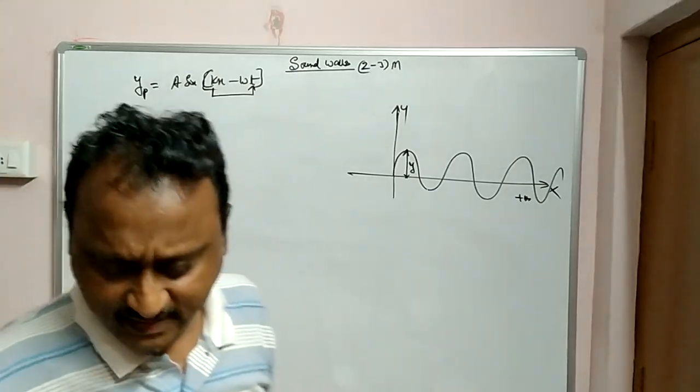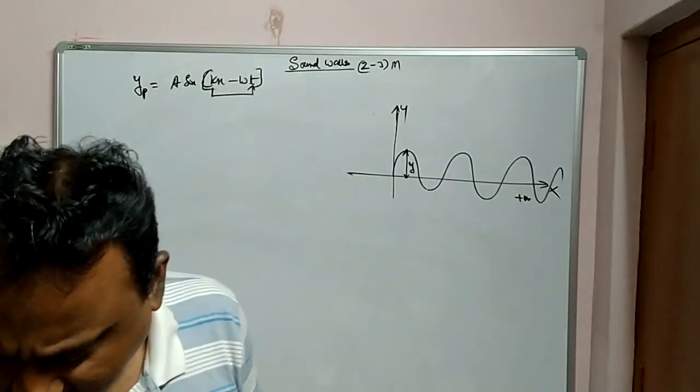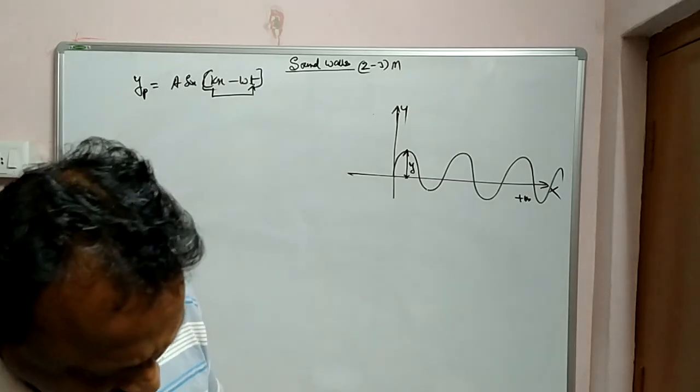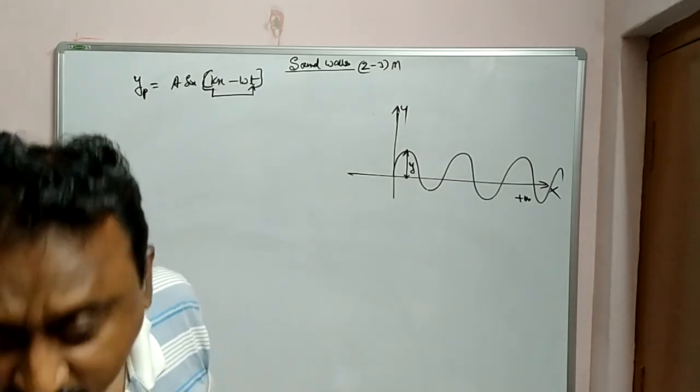And what is this kx minus omega t? Can anybody tell what this kx minus omega t is? This is called, of course, the phase generally. Kx minus omega t is also called the phase.